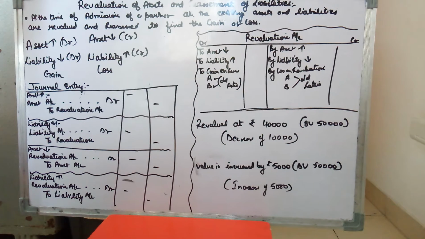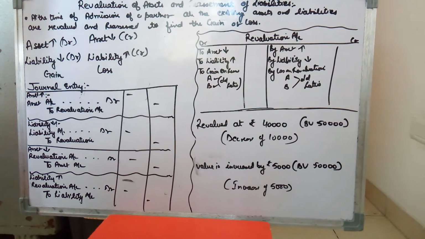Let's take an example. A and B are in partnership, sharing profits in the ratio of 3:2, and on the date when a new partner is being admitted, they will have various assets and liabilities which will be recorded in their balance sheet. Say they have a building and its book value is 15 lakh. They have machinery, its book value is 20 lakh, and they have various assets and liabilities which have different book values, and they are recorded in the balance sheet.